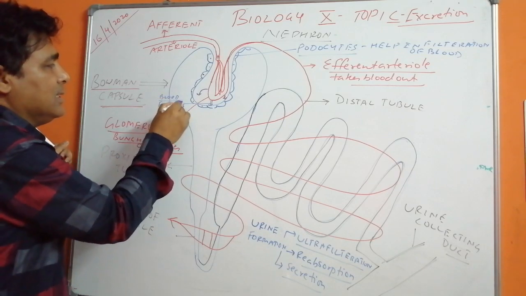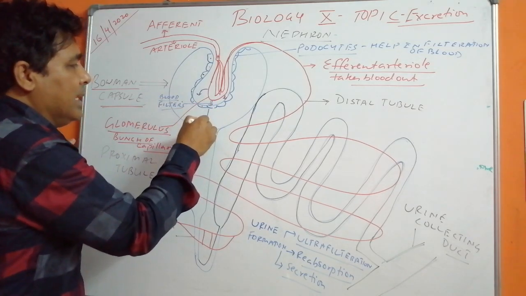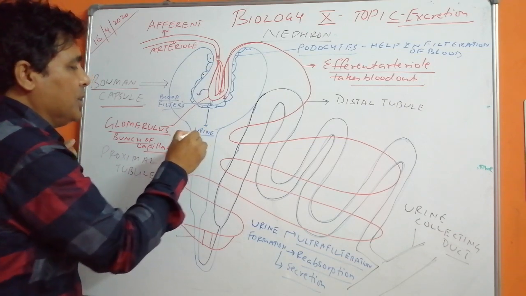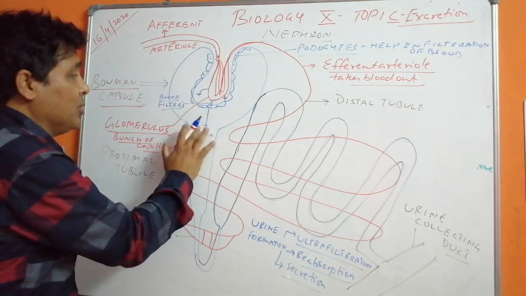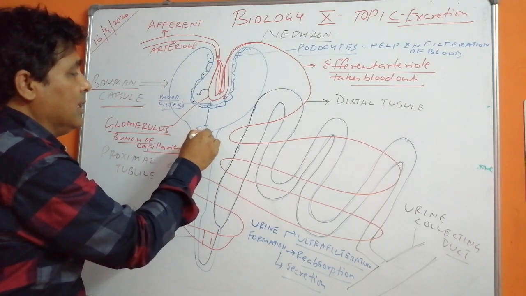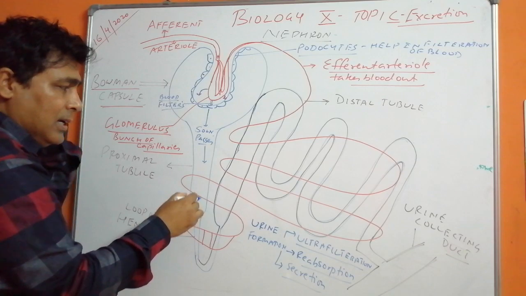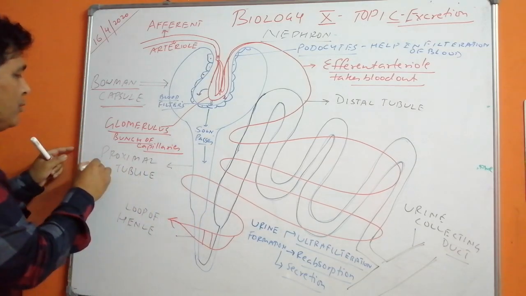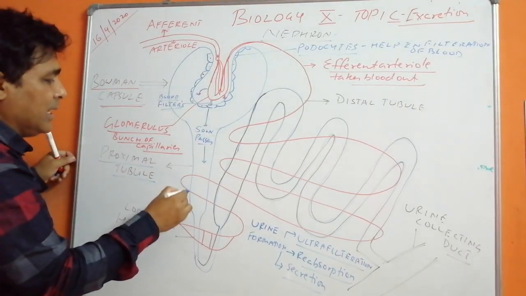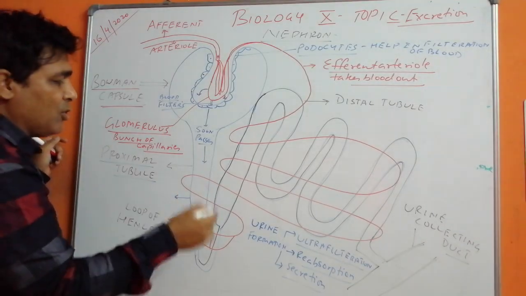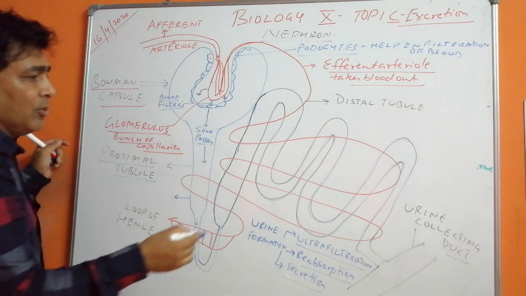Now blood filters and then urine is passed. Actually the solution is passed. We can say solution passes into the tubule. This is renal tubule, which is your proximal tubule. Here whatever is required is taken and which is not required then it is thrown.